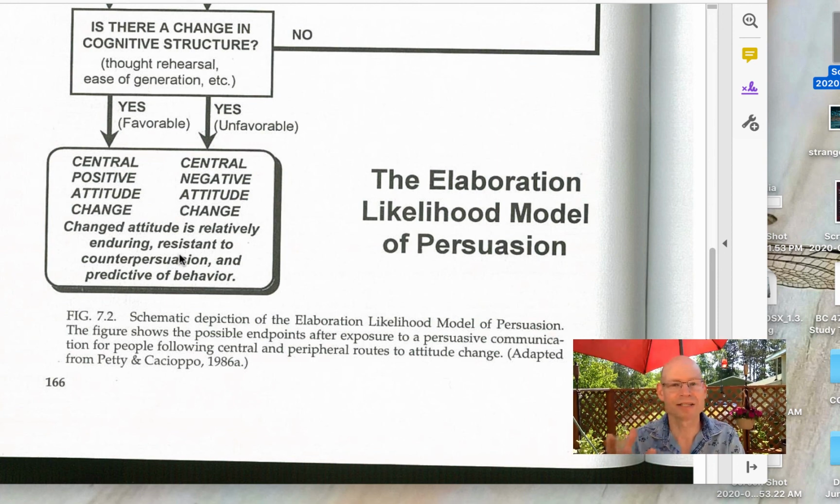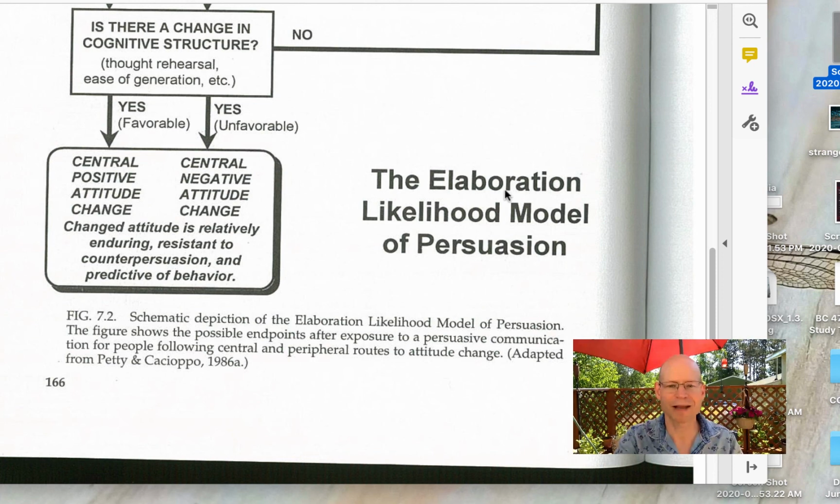And because of these things, research shows that it's more predictive of behavior. When it comes time to buy that car, buy that computer, I'm more likely to make a purchase in line with my attitude. Because I put that thought in, I'm more likely to vote for that candidate because I know why I'm doing it. So that is the Elaboration Likelihood Model.